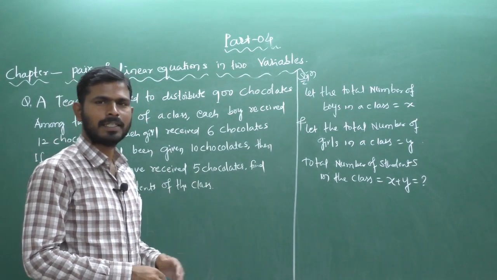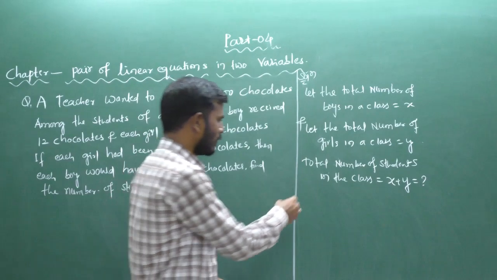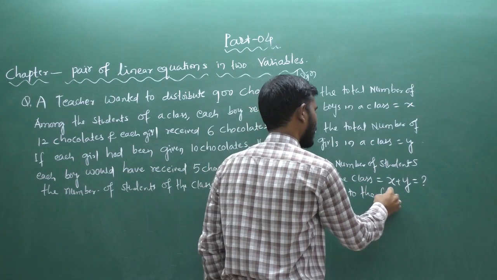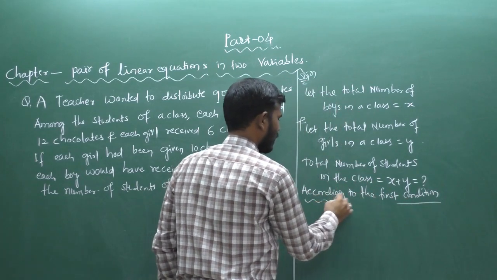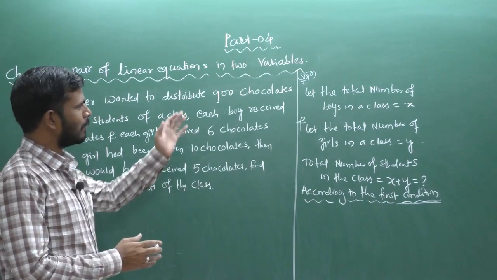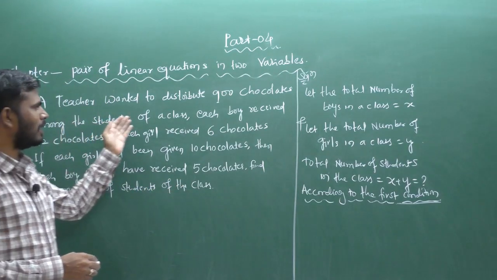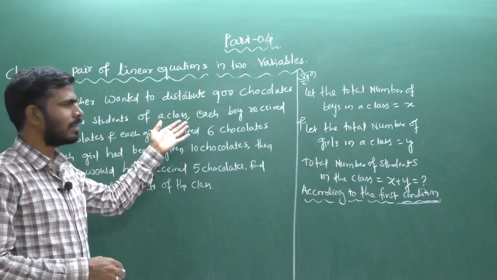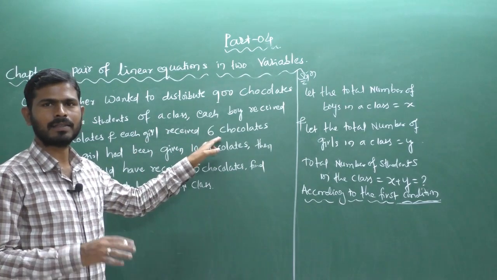According to the first condition, you have to form a pair of linear equations in two variables. The first condition is given: the total number of chocolates is 900. The teacher wants to distribute the 900 chocolates among the students of the class, each boy received 12 chocolates and each girl received 6 chocolates.